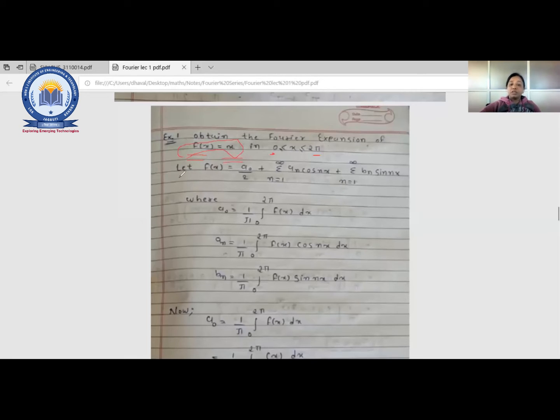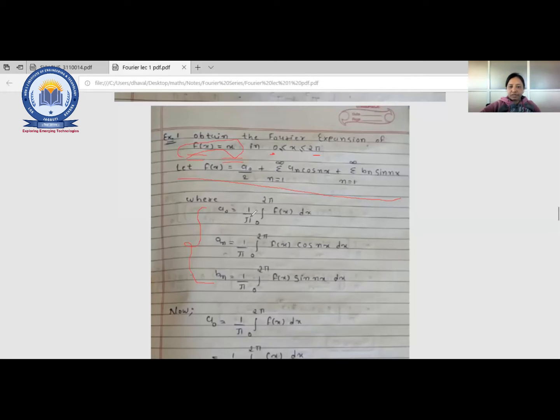Fine. Now this is the Fourier series equation: a0 by 2, plus sigma n from 1 to infinity of an cos nx plus bn sin nx. Now these are the coefficients, the same as we have seen.